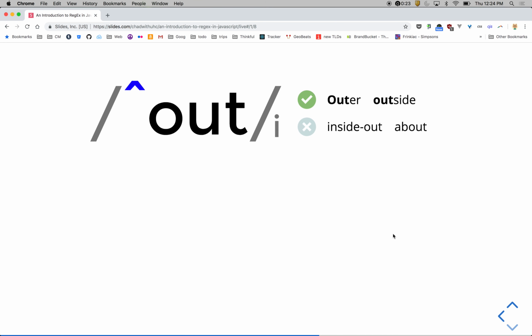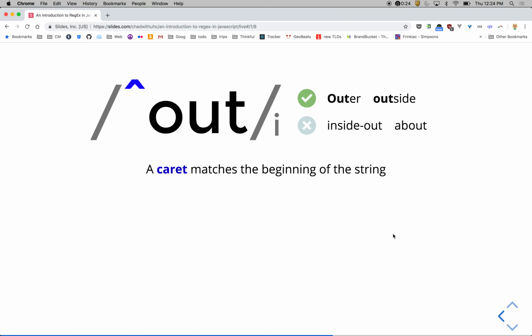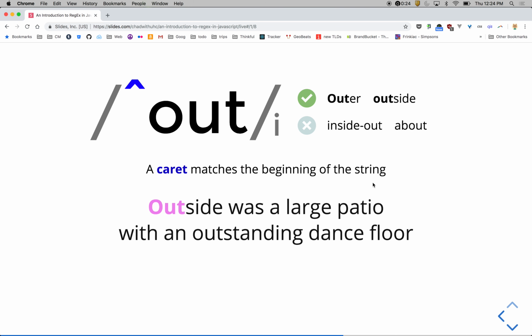All right. And the next one is the caret. A caret matches the beginning of a string. So in this one we have caret and then out. And also notice I have my I flag on here. That's to show you that we're matching a capital out or outer or outside. Those would match. However, something like inside dash out wouldn't match because it's not the beginning of the string. And about wouldn't match because it's not the beginning of the string as well.